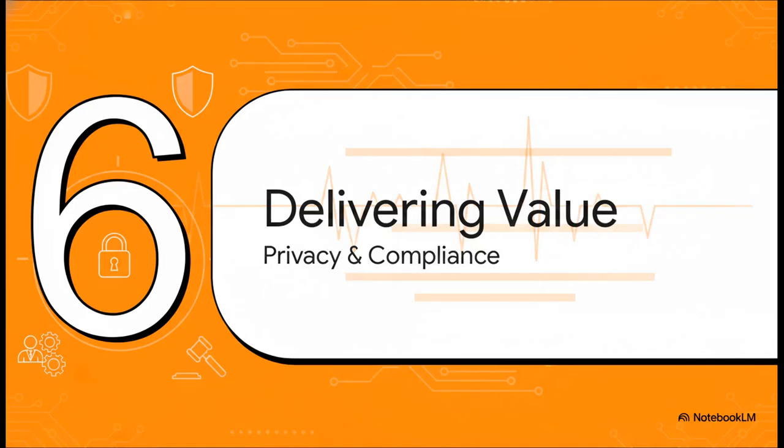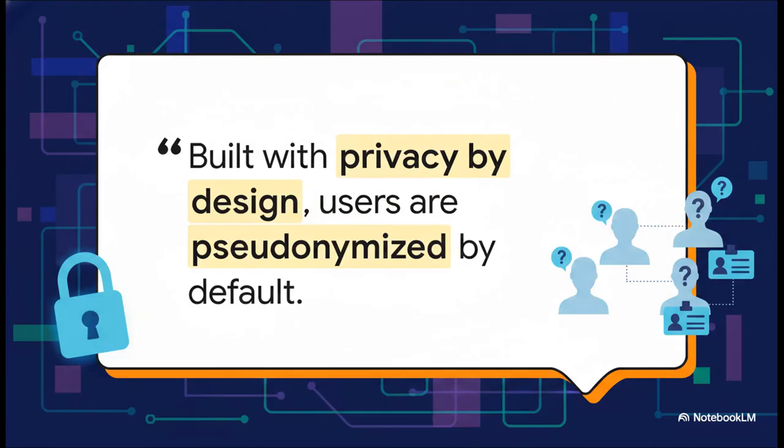Finally, Section 6, delivering business value. At the end of the day, we have to ensure our technical implementation fully aligns with the privacy and compliance standards demanded by our HR and legal teams. And Microsoft guarantees privacy by design here. This means that by default, your investigations remain entirely unbiased and compliant. How? Well, during the initial triage phase, the true identity of the employee is hidden behind a pseudonym, something generic like User A. Your security analysts are forced to evaluate the actual risk of the behavior itself, completely separate from any personal feelings or biases they might have about the specific person executing it.